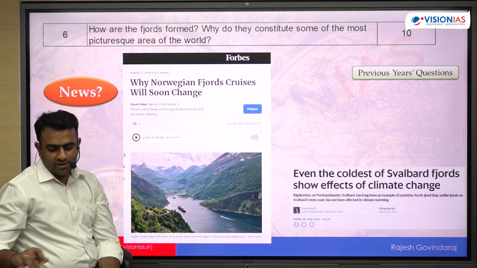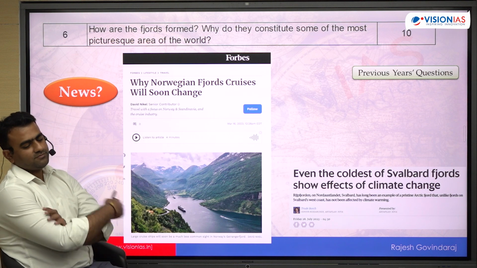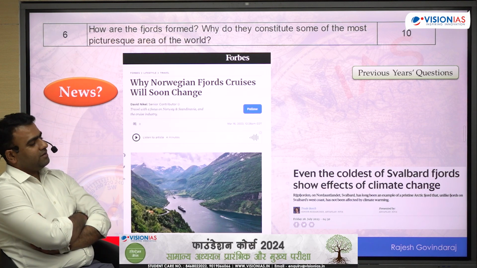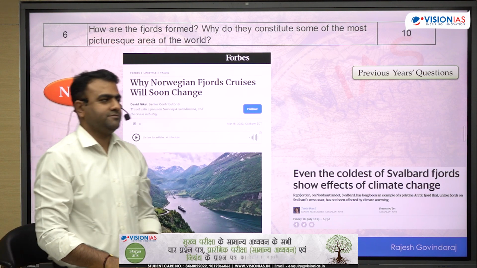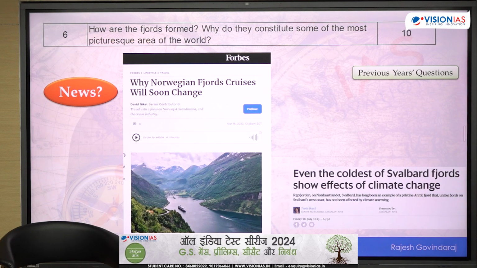ठीक है, तो अभी आते हैं हमारा favorite question. How are fjords formed? So this question has two parts. How they are formed, and why they are one of the most picturesque areas of the world.